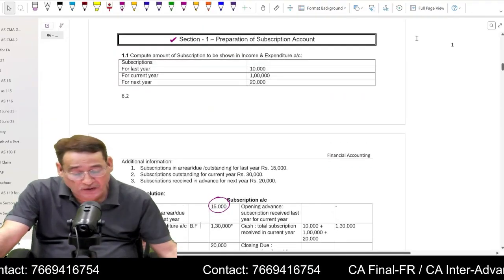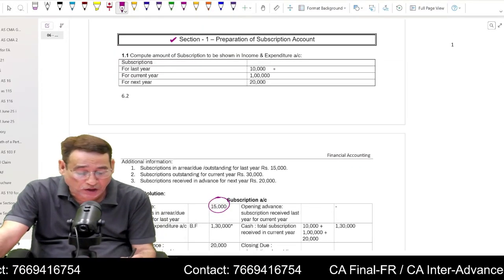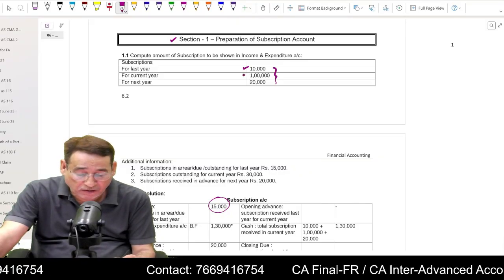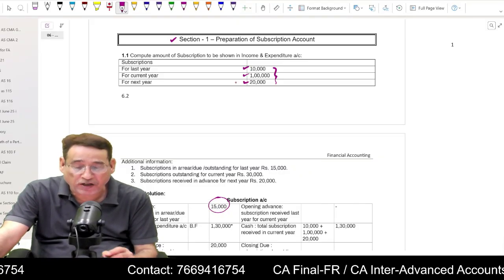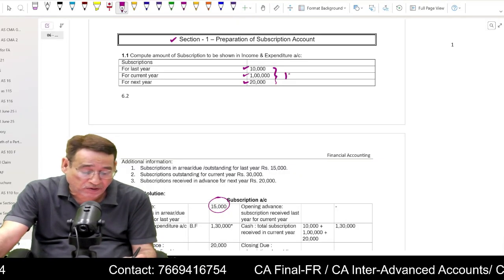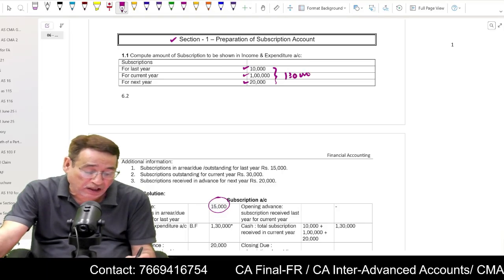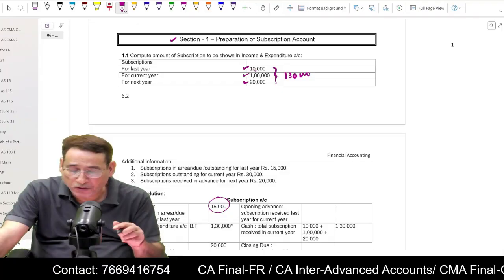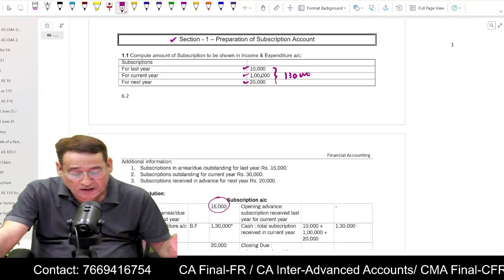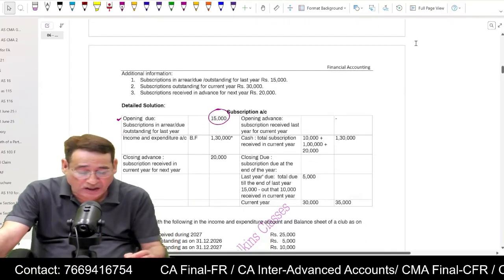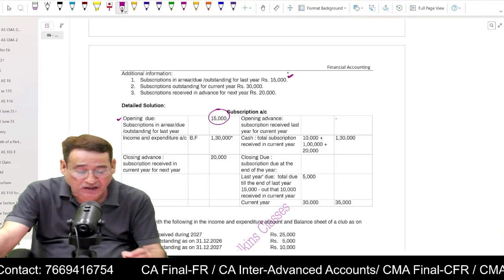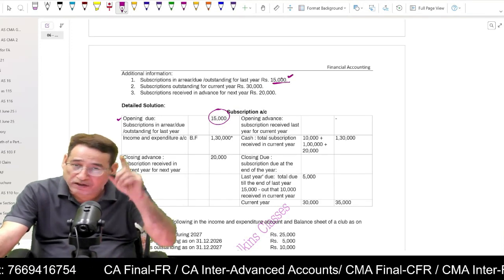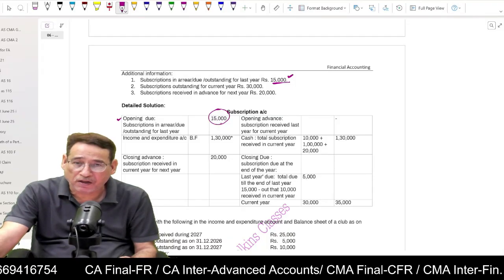For example, in this particular question, it is given total subscription we have received in the current year. For last year, 10,000, for current year, 1 lakh and 20,000 for the next year. That means total subscription which we received in the current year are 1,30,000, but out of 130, 10,000 relates to last year, 1 lakh to current year and 20,000 to the next year. But below it is given that subscription outstanding for the last year were 15,000. So I am going to write the total subscription outstanding at the end of the last year, 15,000. Is it clear to you?